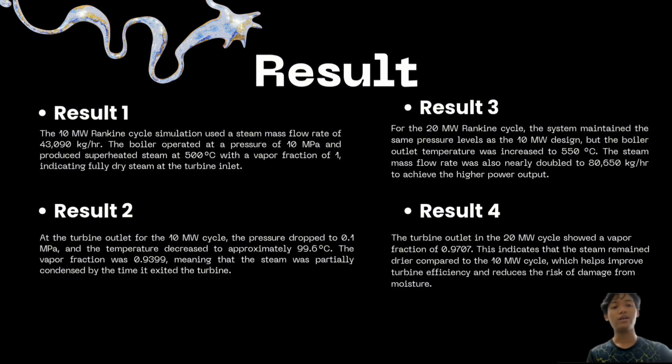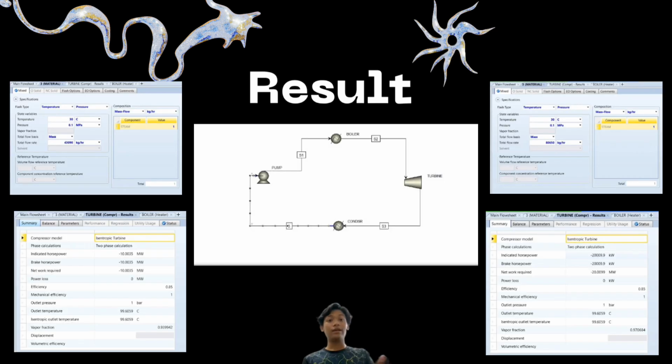At the turbine outlet, the vapor fraction improved to 0.9707, meaning the steam remained drier compared to the 10 megawatt system. This improvement in steam quality is beneficial as it reduces the risk of turbine blade erosion and supports better overall efficiency. Next, here is the simulation that we created using the Aspen Plus software.